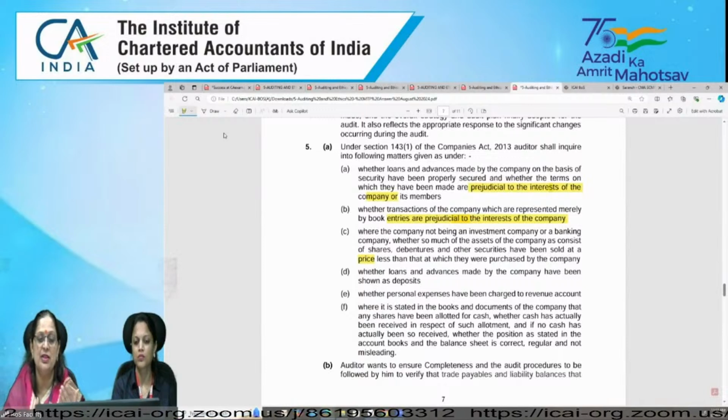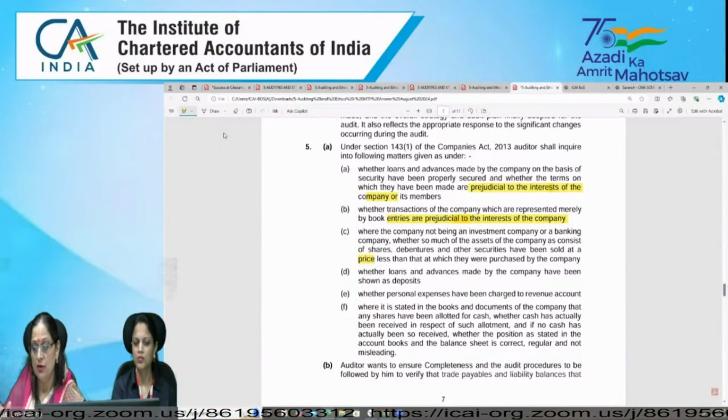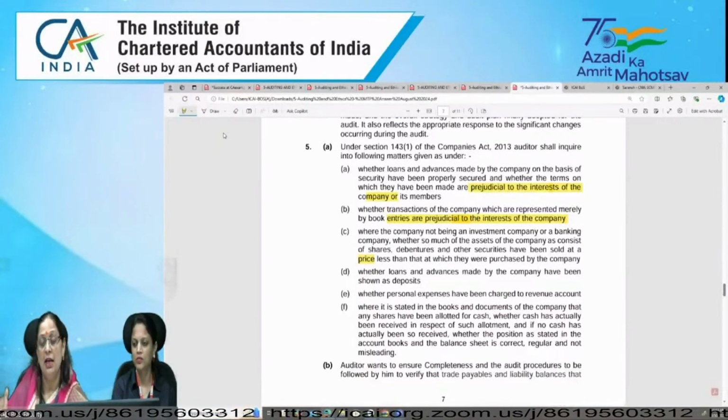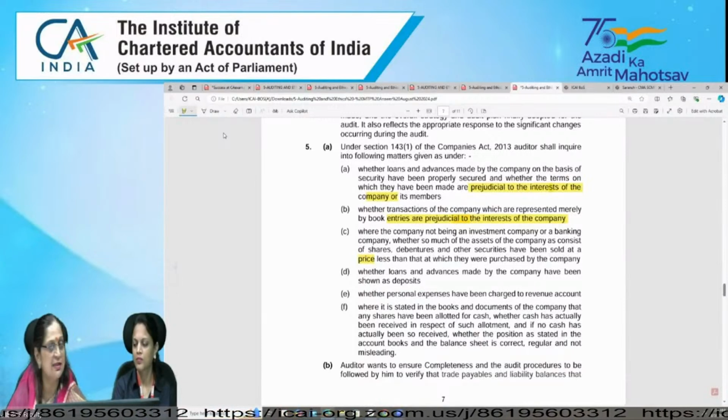Means I have purchased at 100 rupees and I am selling it at 80 rupees. So that also needs to be checked, because so much of the assets are in the form of shares, debentures or other securities. So we need to check whether we are selling at an amount which is less than the cost.